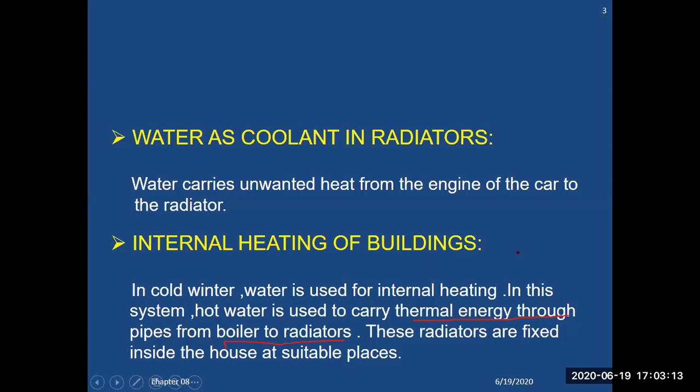What happens during the daytime? During daytime, if we are closer to the sea and we are on the land and there is a sea, what happens? The same amount of heat falls on the sea and on the land as well. Land becomes warmer, gets heated earlier as compared to the sea. At the sea surface, the water is cold. At the land surface, the air is warm, but at the sea surface, the air is cold. So what will happen? When the air gets warm, it will rise up from the land. Then a vacant place will be produced. At that time, the cold air from the seaside will move during the daytime to fill up this gap. So this one is called sea breeze.